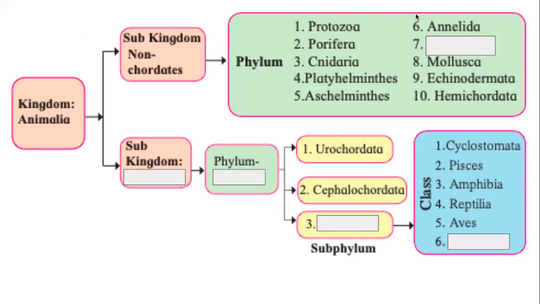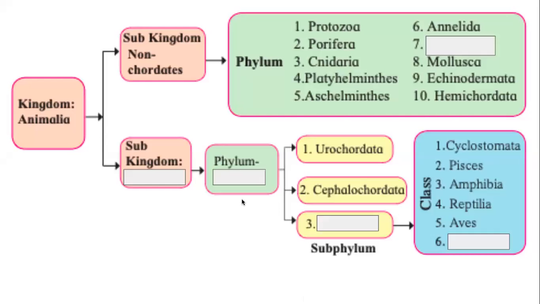And why did I make this a question? Because kingdom Animalia, subkingdom Chordates, phylum Chordata, subphylum Vertebrata, class Mammalia is the hierarchy to which we human beings belong. That is why this also is necessary. All the words that are on the screen will be used in the chapter, and will be used in the exercise also. But the important ones I've hidden just to bring your attention to them. Good. So I hope we have remembered some things from here.